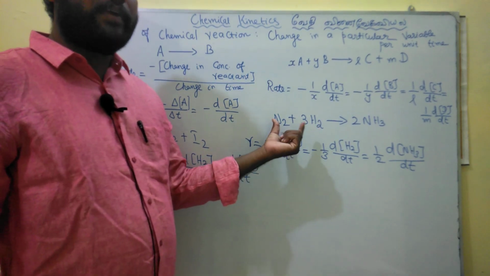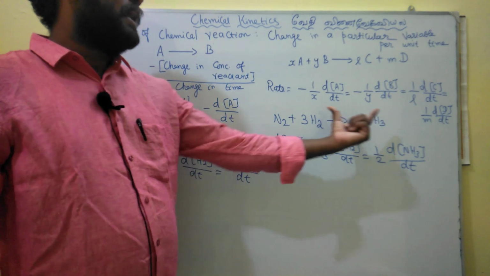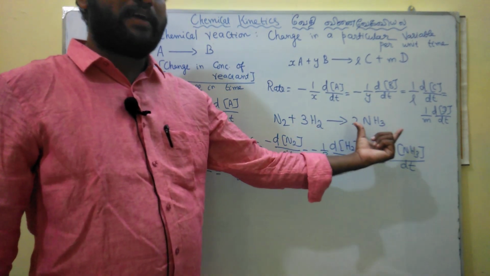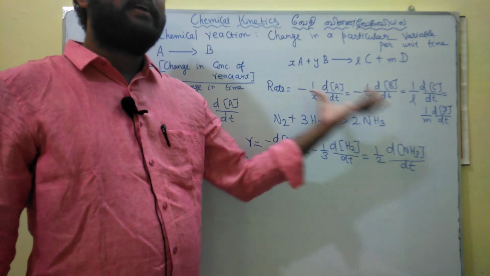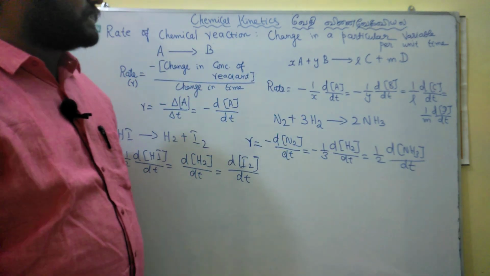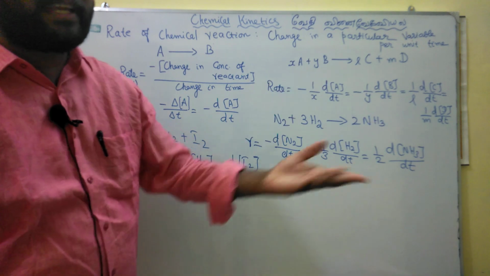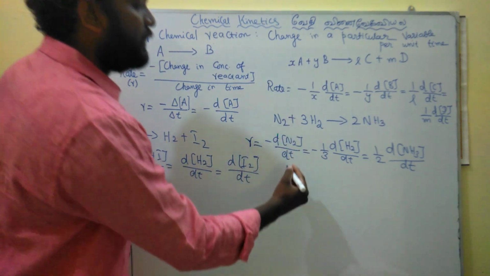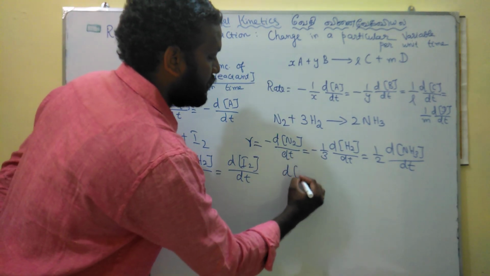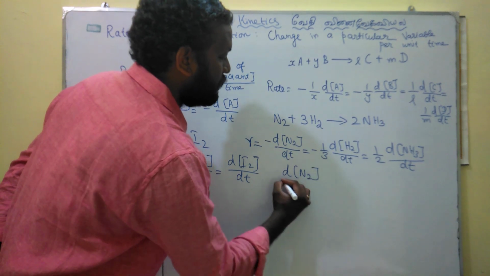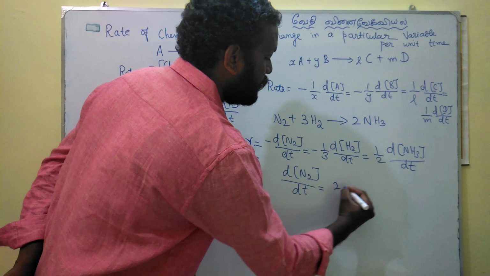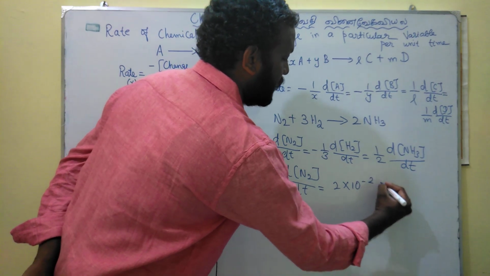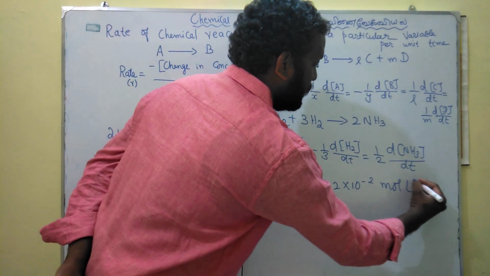Either the concentration of any one of the reactants is given and they may ask for the concentration of the product, or sometimes the concentration of the product will be given and they may ask for the reactant. Suppose here we put the change in concentration of nitrogen, the rate of decomposition of nitrogen is 2 into 10 power minus 2 mole per liter per second.